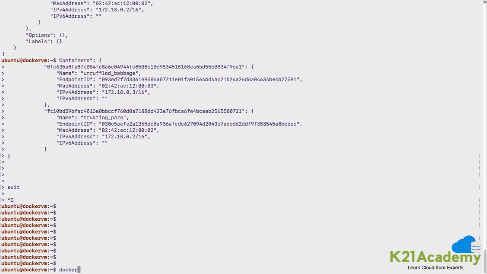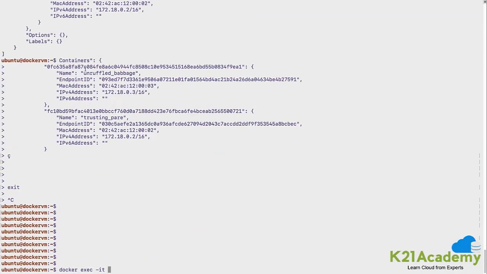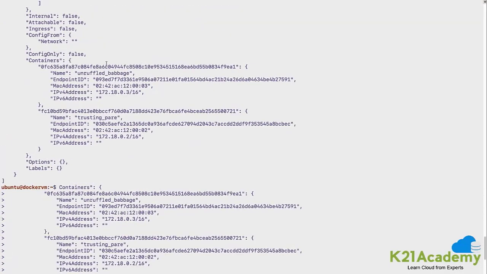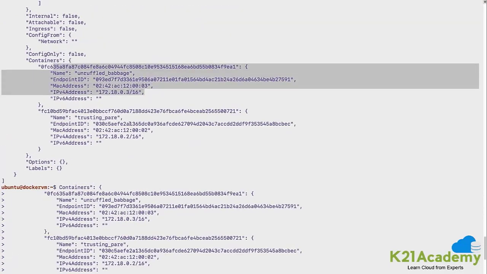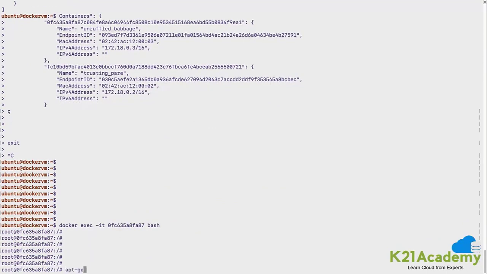Let me quickly get into one of the containers. Let me pick the container ID. Yes, and I would say bash, and I am into this container. So I am into the .3 container at this point in time. Let me quickly install the ping utility to see whether I am able to ping.